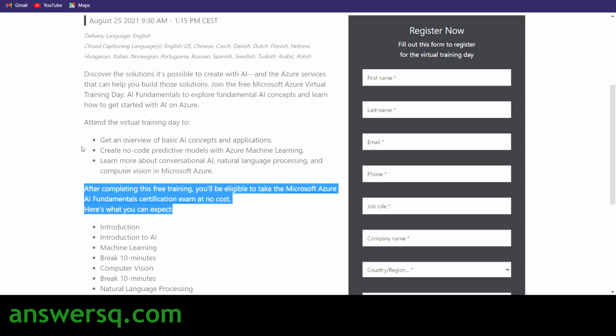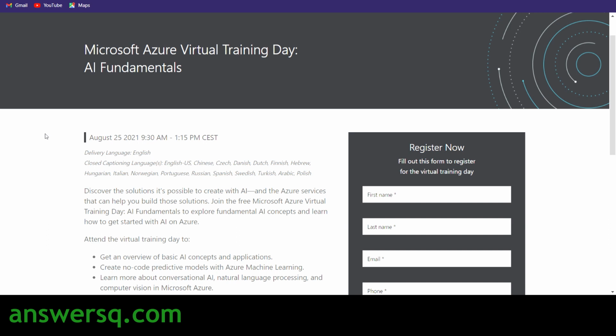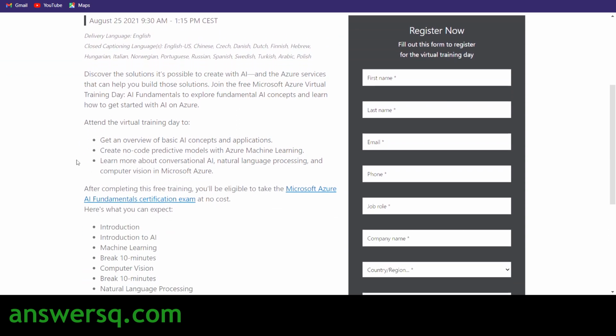So let's see what you'll be learning in this training event, this AI Fundamentals Virtual Training Day. You will get an overview of basic AI concepts and applications, that is artificial intelligence concepts and applications. You will learn to create no-code predictive models with Azure Machine Learning, and you will learn more about conversational artificial intelligence, natural language processing, which is known as NLP, and computer vision in Microsoft Azure. All these things will be taught to you in this one-day virtual training event.